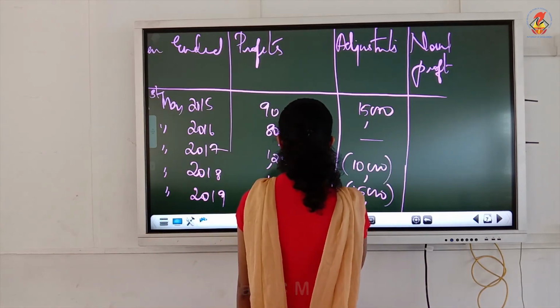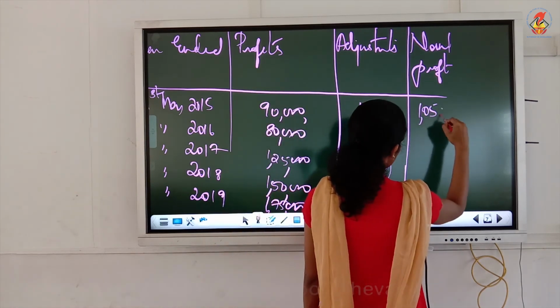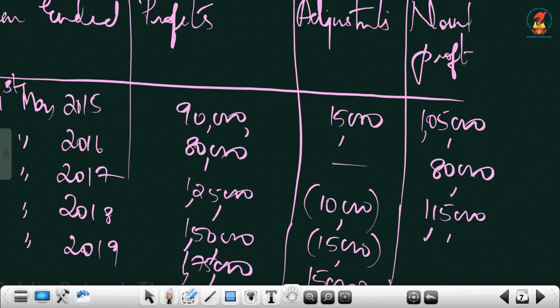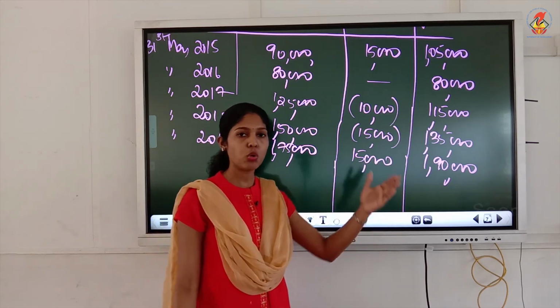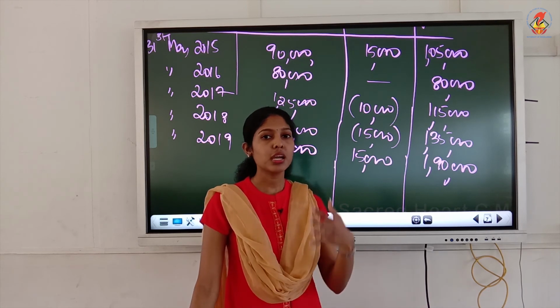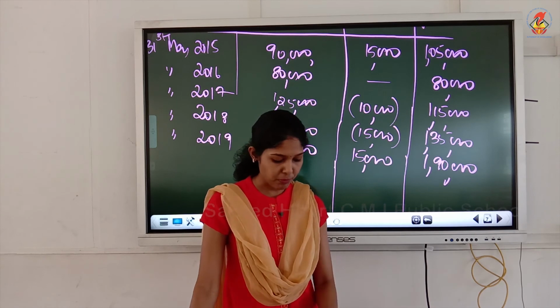You just add and take. The normal profits are 1,05,000, then 80,000, then 1,15,000, 1,35,000 and 1,90,000. So this is your normal profits. Don't add it now because normal profits now have to be multiplied by weights. Then only you will be getting weighted profits. Understood? So we need to compute the weighted profits now.